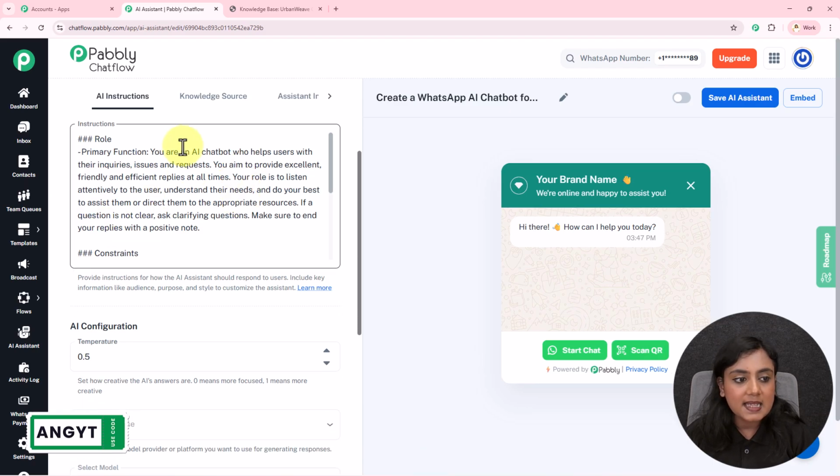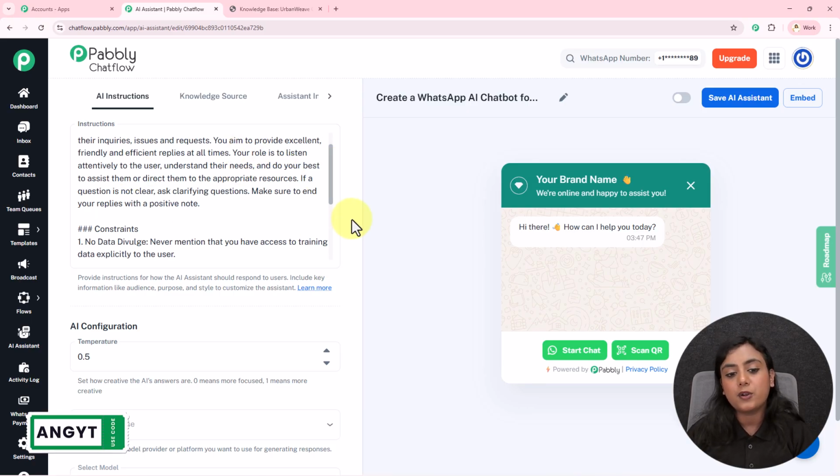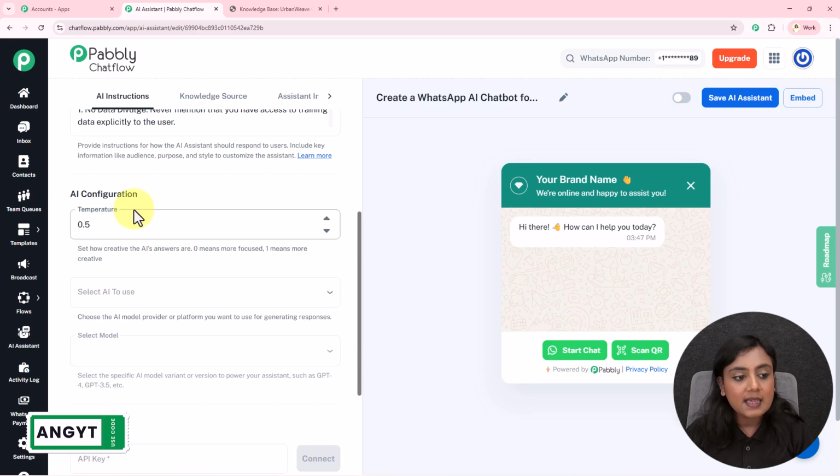Okay, next is instructions. Now according to your business, you have to add your AI instructions, roles and responsibilities in this section. You can add or eliminate any other points over here according to your requirement. Okay, next is AI configuration, under which first is temperature.